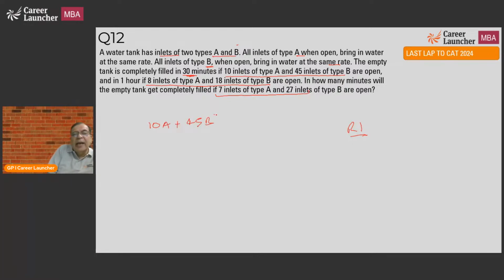How much time does the tank get filled up? Half an hour. So divide by 2. So this is the amount of water which will come in. In the second case, in 1 hour, 8 inlets of type A plus 18 inlets of type B will fill the tank. This is the case for the second one into 1 hour. So do this, get A upon B, substitute and get the answer. This is a standard round one question. Isko nahi miss karna chahiye.